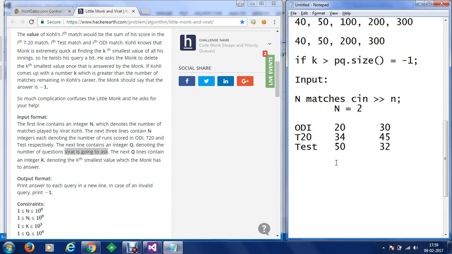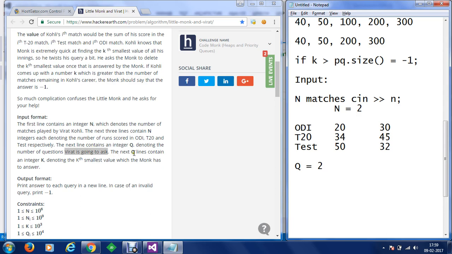In case Virat asks an invalid question, we can give the questions as many times as we want. Let's say the number of questions is equal to 2. Let's say Virat is going to ask 2 questions.